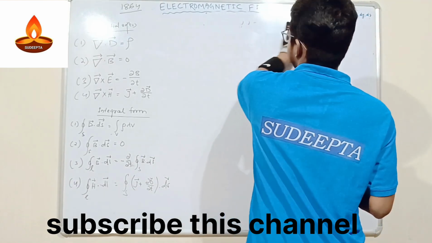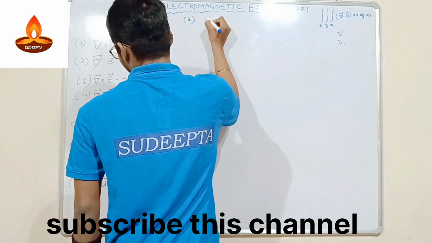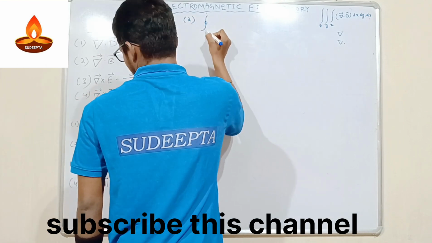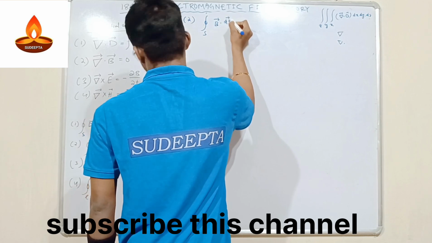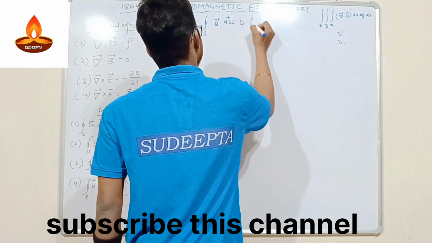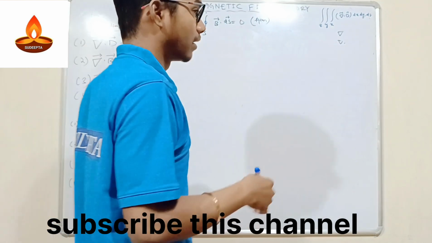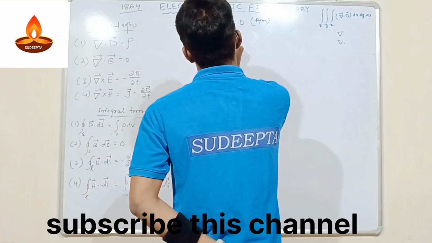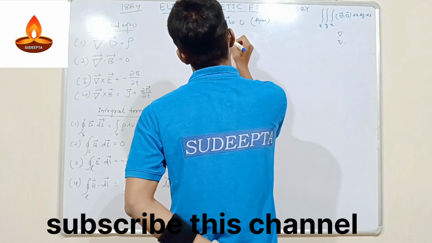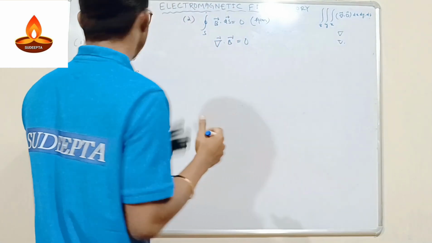When we go to the second equation, what is the second equation we have to derive? The second equation is that the surface integral of B dot dS is equal to 0. We have to find this. This is our aim here. So what data do we have? We have the differential equation, that is divergence of B is equal to 0.